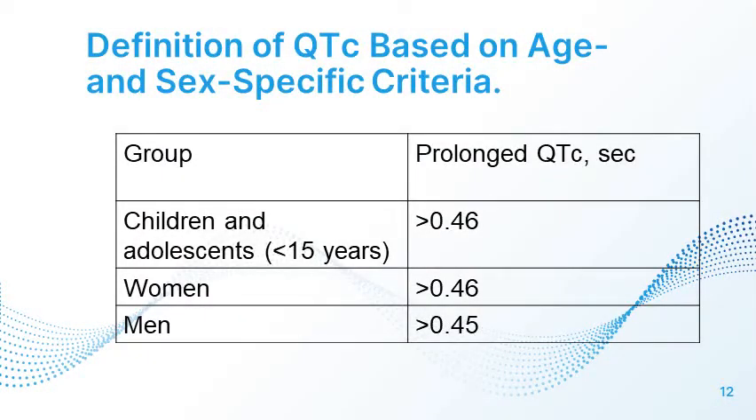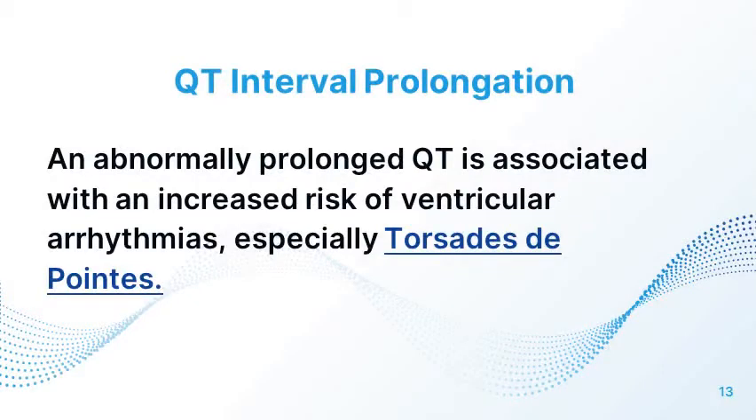So, the definition of QTc based on age and sex specific criteria. In children, adolescents and in women, when the duration is more than 0.46 seconds, it is considered prolonged QT. But in men, when it is more than 0.45 seconds, it is considered prolonged QTc. So why should you worry about QT interval prolongation? Because an abnormally prolonged QT is associated with an increased risk of ventricular arrhythmias, especially torsades de pointes.